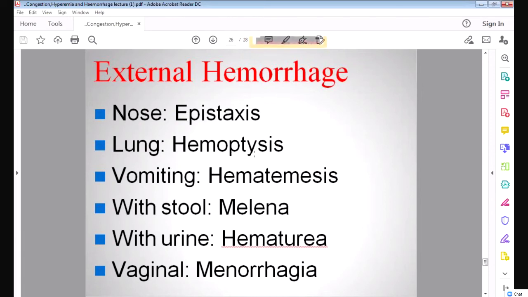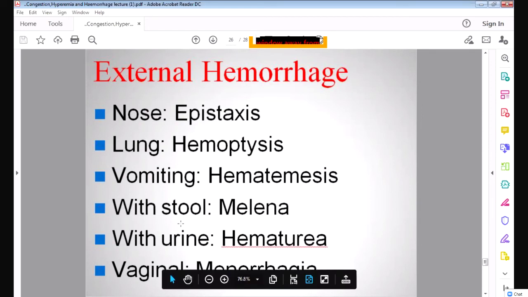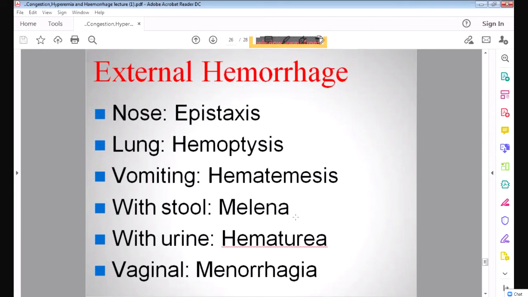When we cough and there is blood coming out in the sputum, it is called hemoptysis. When the patient is vomiting and blood is coming out, that is called hematemesis. Sometimes when the patient is passing blood in the stools, that is called melena.